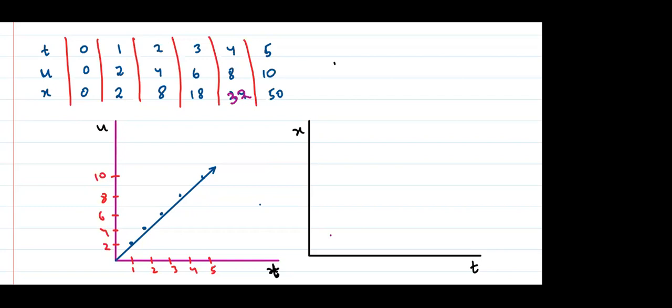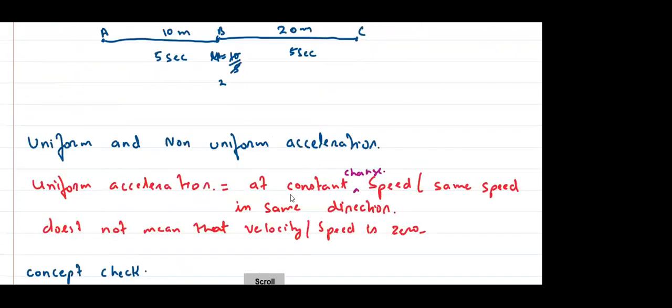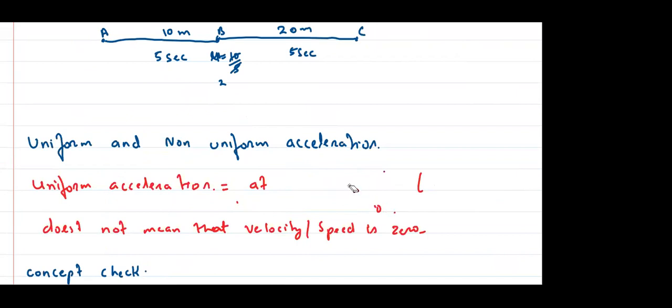It is uniform acceleration, not uniform speed. Pay attention. Uniform speed means the speed is the same, but here the speed is changing, but the acceleration is the same. Same acceleration, right? So what I wrote here is a constant change in speed. Or I can just rewrite this. My bad, I'll rewrite it.